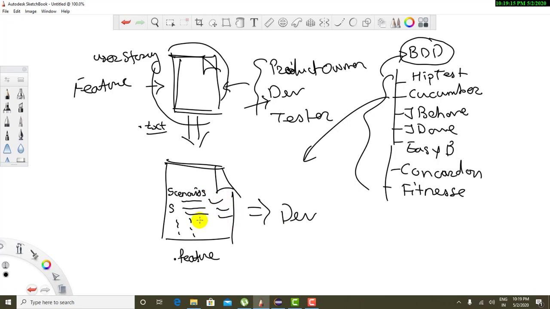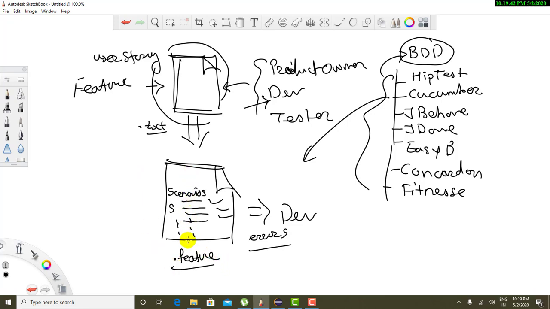And if he mistakenly forgets any statement, then obviously he will get some errors over here. So it will reduce the chances of missing out the functionality or any minute thing which is mentioned in the document.